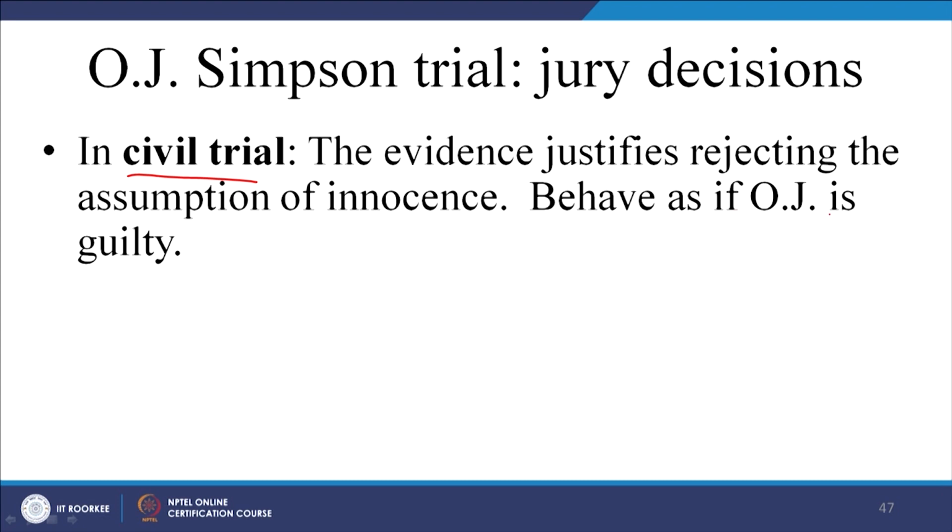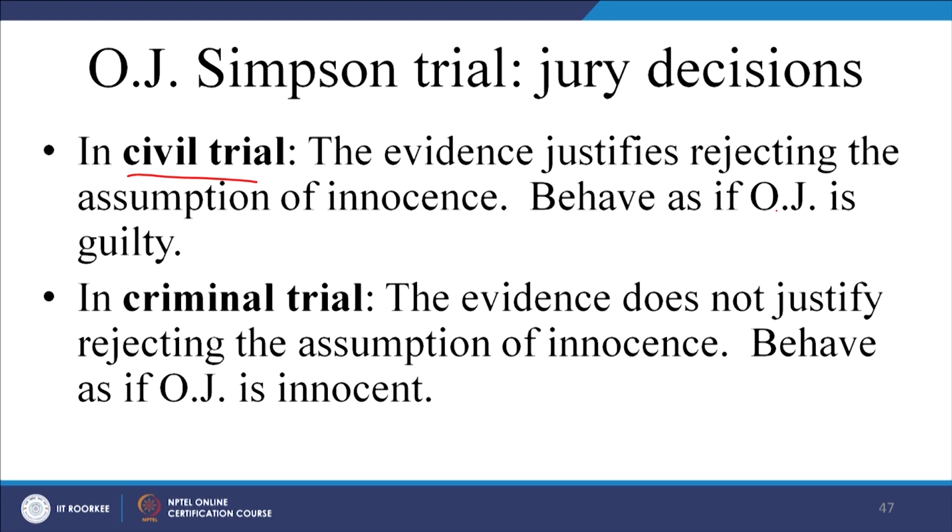In the criminal trial, the evidence does not justify rejecting the assumption of innocence, so you behave as if OJ is innocent.